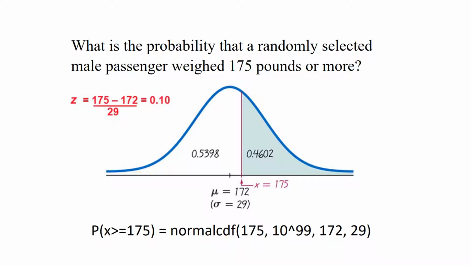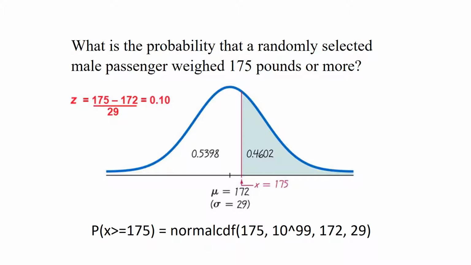So the highest weight we'd be interested in, well, just stick some really huge number in there. Weights we are assuming theoretically can go up to infinity. We know that's not reasonable, but just stick a huge number, 10 raised to the 99. That's a big number. That works in our calculator. Comma, the mean weight for the population, 172, comma, the standard deviation for the population.